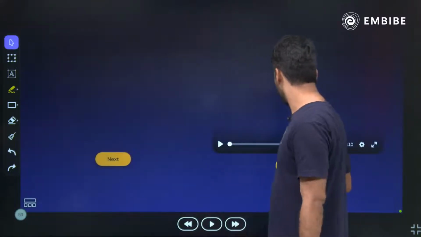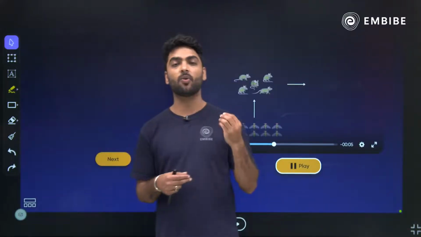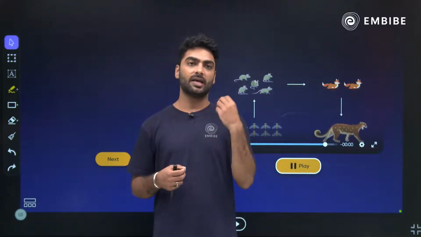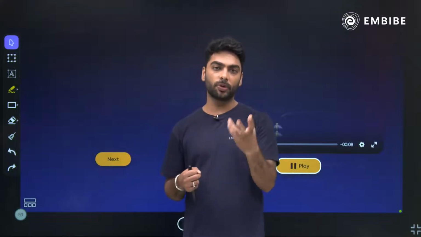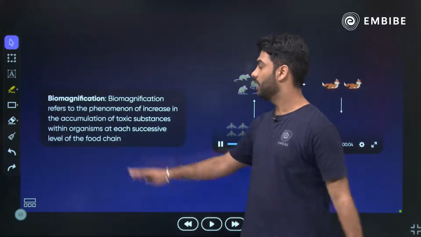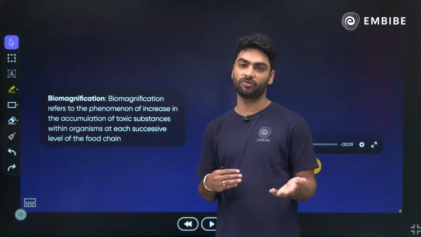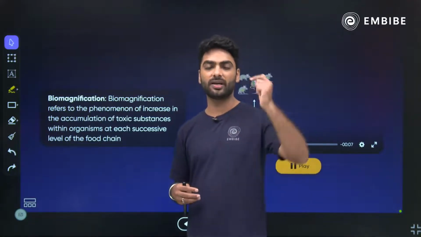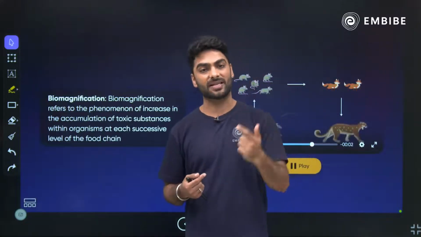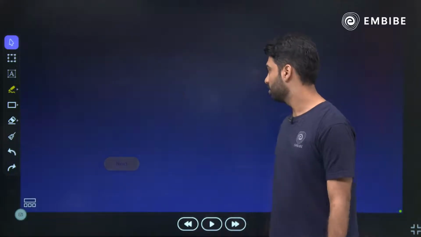Then the next one what we have on our screens is biomagnification. Biomagnification is how the effect of a pollutant magnifies at every trophic level. That is nothing but your biomagnification. The phenomenon of increase in the accumulation of toxic substance within the organism at each level of the food chain. So if the water is polluted, eventually when this water reaches us, we face the maximum brunt of this toxic pollution. That is your biomagnification, right?